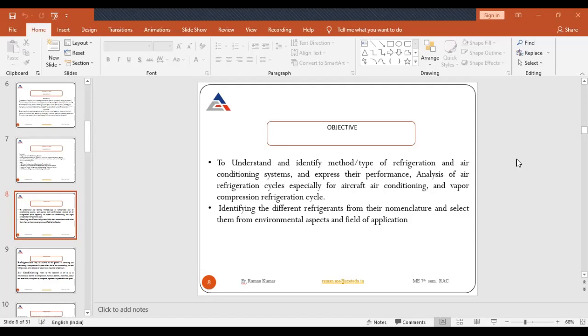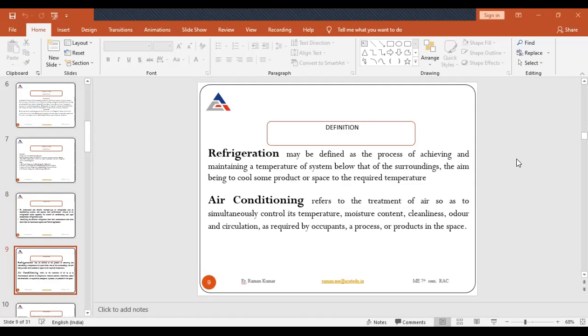Okay. So next is the definition of refrigeration and air conditioning. What is the definition of refrigeration? Refrigeration may be defined as the process of achieving and maintaining a temperature of a system below that of the surroundings. The main aim is to cool some product or space to the required temperature. Okay. In refrigeration there is only cooling; our main purpose is only to remove the latent heat from the object.